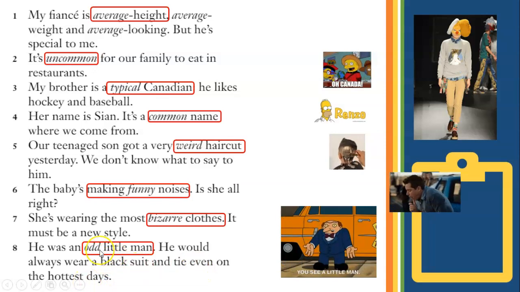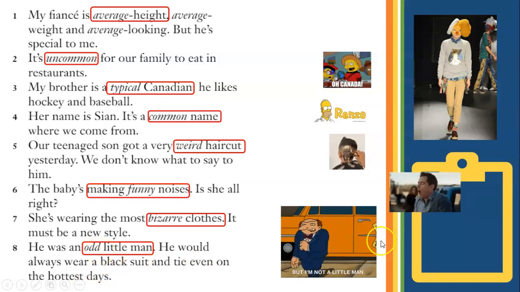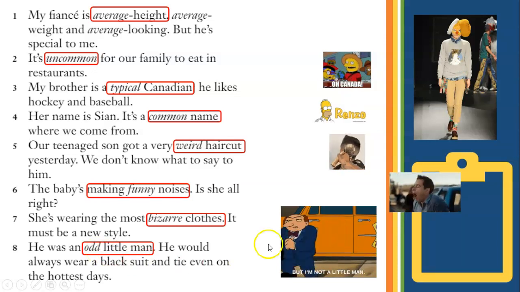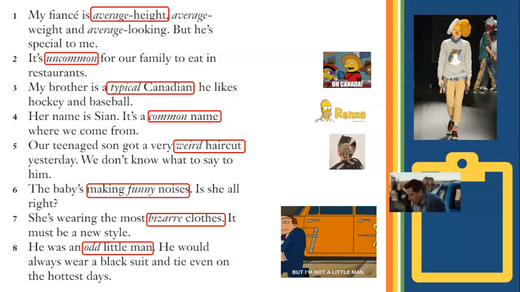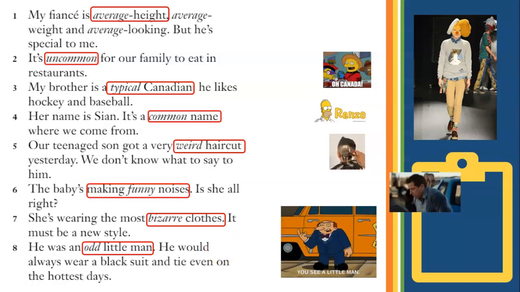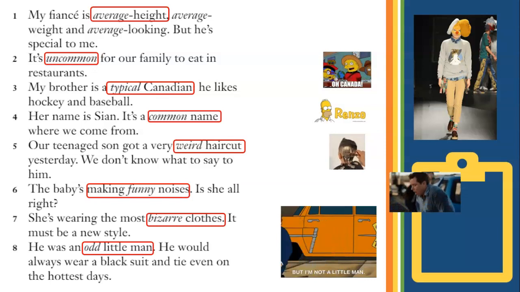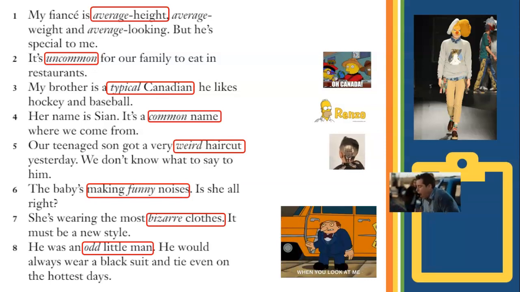Now, odd, which is weird also, and we can see here on this little gif right here, it means that it's not common to see a man like this wearing all that stuff during a very hot day. So what is not common is not the size of the man. It is what he is wearing in this example.